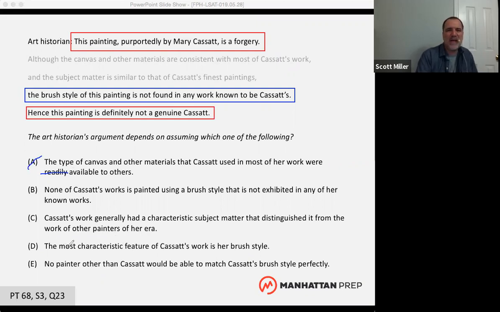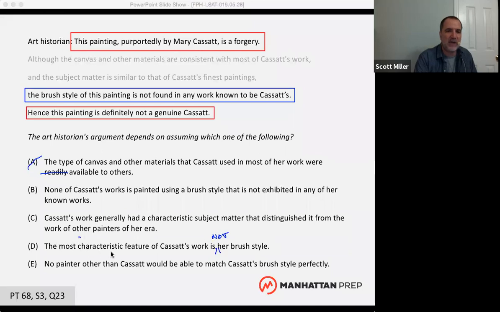So what if the most characteristic feature of the work is not the brush style? Well, the brush style is a piece of evidence. It doesn't have to be the most characteristic feature. It just has to be a feature.